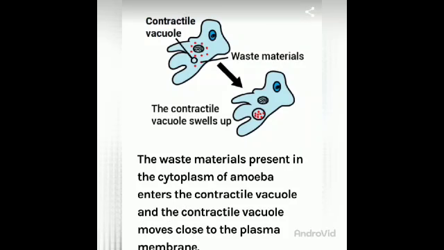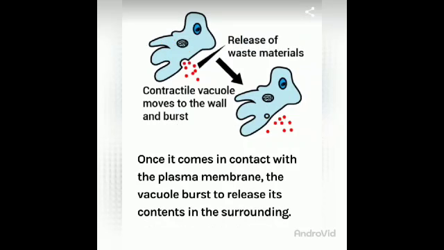The waste material present in the cytoplasm of the amoeba enters the contractile vacuole, and the contractile vacuole moves close to the plasma membrane. Now in this picture you can see the release of waste material. Once it comes in contact with the plasma membrane, the vacuole bursts to release its content in the surrounding. Right? It bursts and releases the waste material into the surrounding medium. Now in the next picture you can see the contractile vacuole is free of waste material.